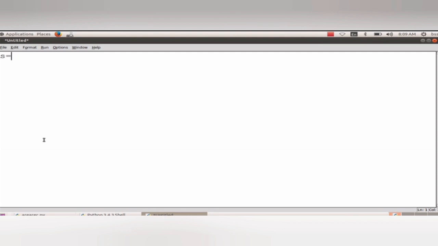Here I am using s equal to. I need to enter the name, so here you can use the command eval input in double quotes.